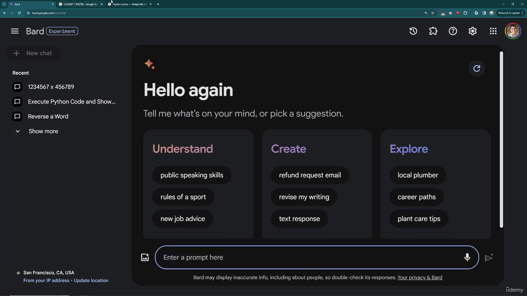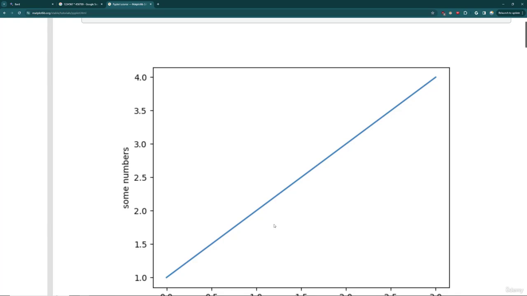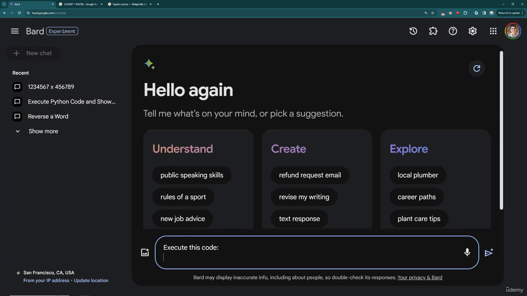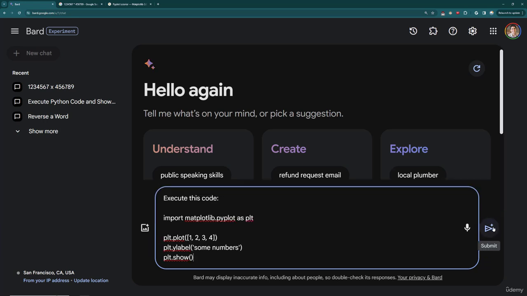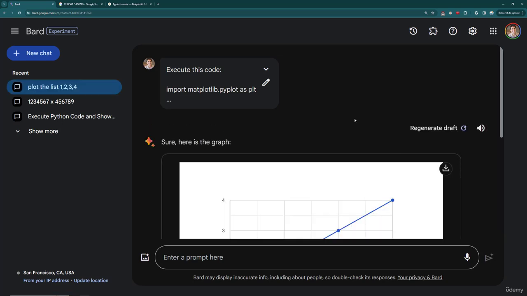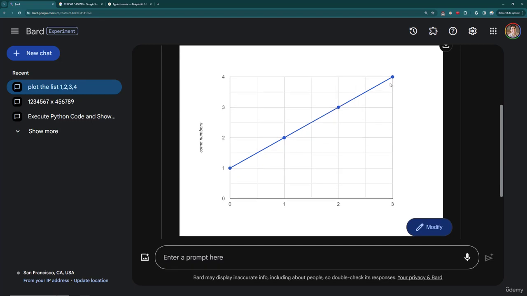So I'm going to say here, let's go to the PyPlot tutorial, and I'm going to copy this simple piece of code that should execute and produce this graph. And then I'm going to tell Bard to execute this code, colon, and then I'm going to paste in that code. Let's go ahead and run it and see if it can figure out that it's going to grab that Python code and execute it in the background. And you can see here, it actually has the code. And notice it even gave it to me in an interactive format with the X and Y coordinates.